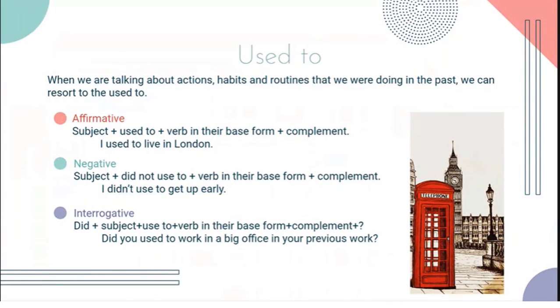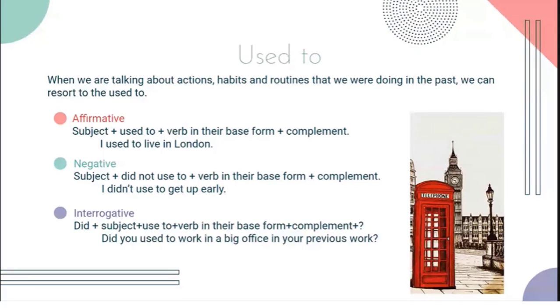Okay, used to. When we are talking about actions, habits, and routines that we were doing in the past, we can resort to used to. For example, when we are talking about an action that in this moment is not happening or we don't do it, we use used to. And used to has three forms: affirmative, negative, and interrogative. Let's start with the affirmative form.